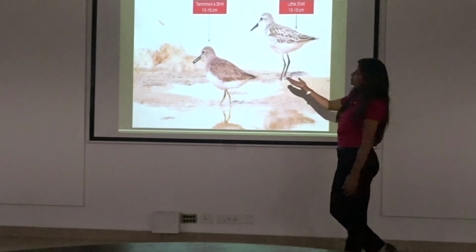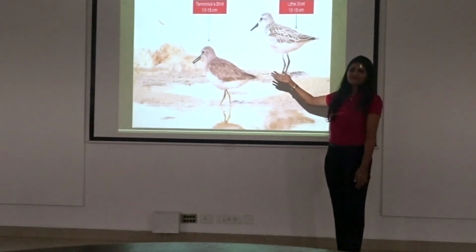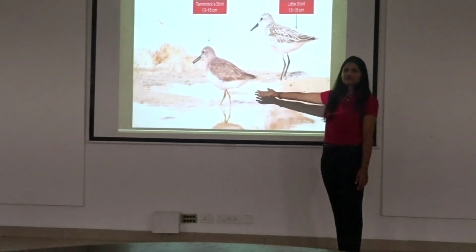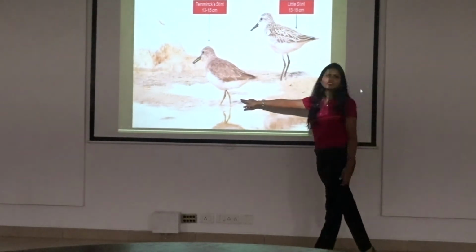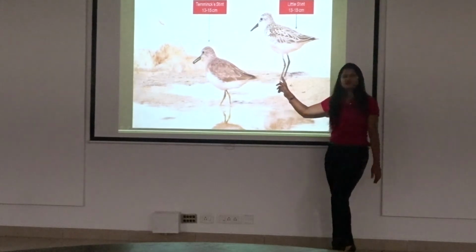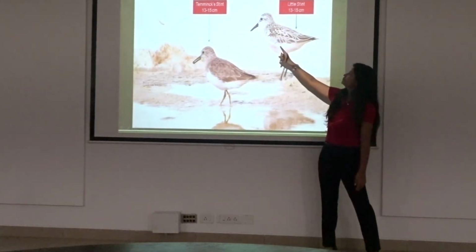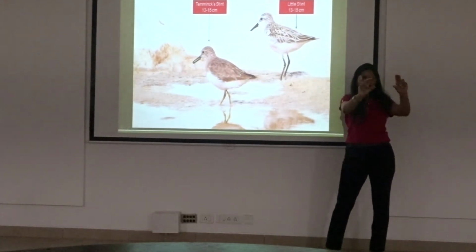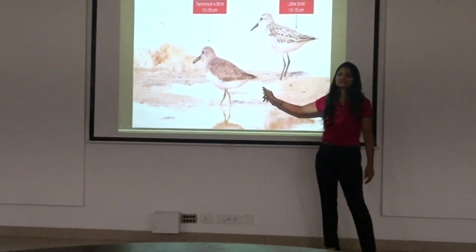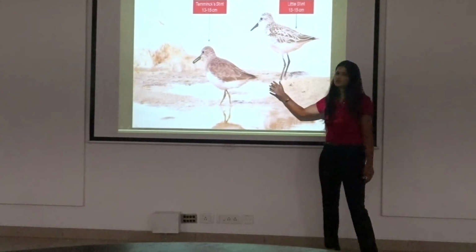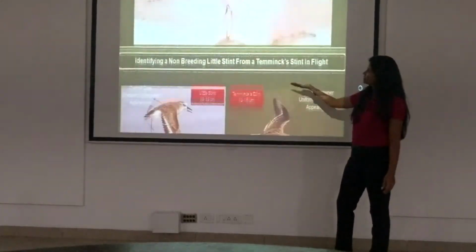Okay, so here you can see the sizes of the bird. So you see a Temminck stint here. You see a little stint here. Why? Because this has yellow legs. And on the same page I am showing you the birds, the sizes are the same. Both the birds look the same size. Very small waders walking around, stints. So you can have a look at this. This is a size perspective of the bird. They both are similar size.